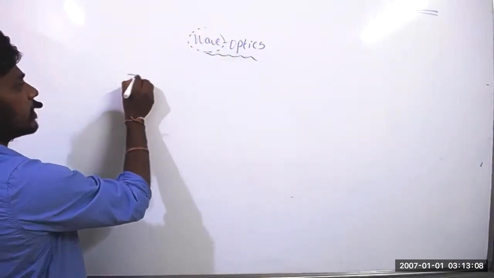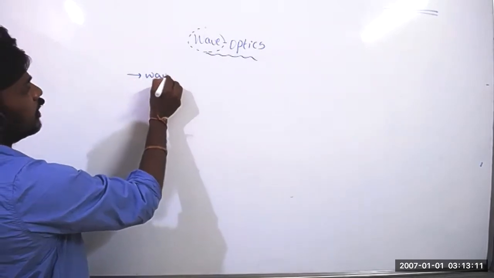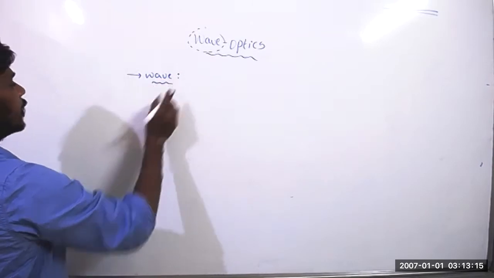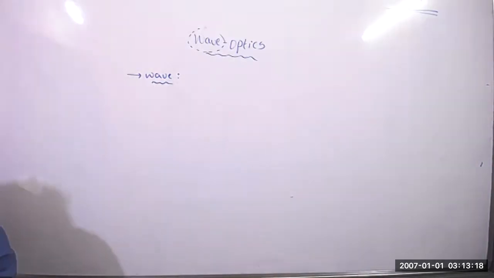Even this information I have given: a wave is a disturbance created in a medium. If we create a disturbance in the medium, that is nothing but a wave.